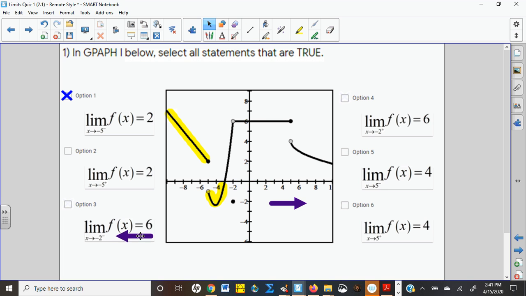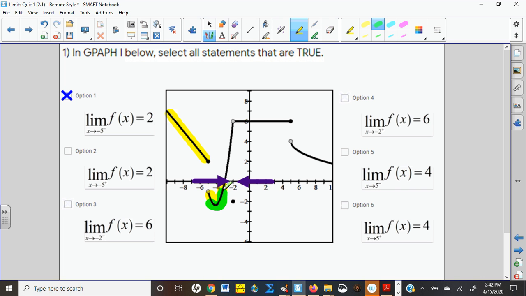Okay. So the next thing we're going to ask about is approaching -2. What happens as I approach -2? And the first question is -2 from the left. Sorry, the little minus sign means from the left. So left-hand behavior. Well, that means I'm coming in this way, and it looks like I'm approaching the x-axis. So that's a height of, nope, that's 3. Sorry, -2 is here. So it looks like I'm actually approaching a height of 6. It looks like 6 up here. So yeah, that one makes sense to me.